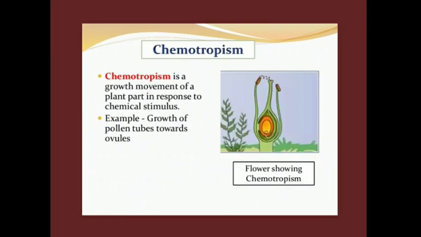And the fourth one is chemotrophism. Chemotrophism is a growth movement of plant parts in response to a chemical stimulus. See the picture here. The example given is the growth of the pollen tube towards the ovule. It is a very good example for chemotrophism.